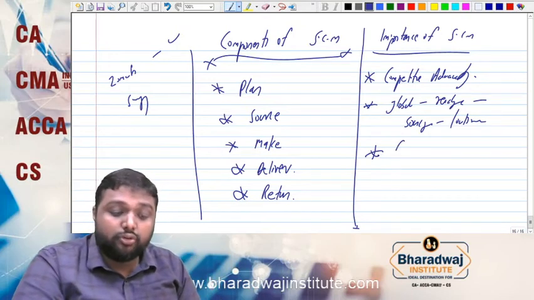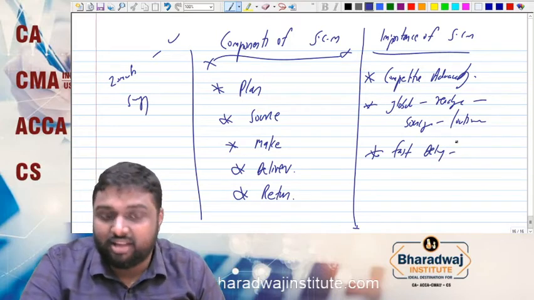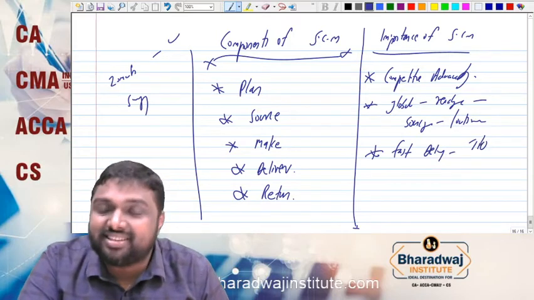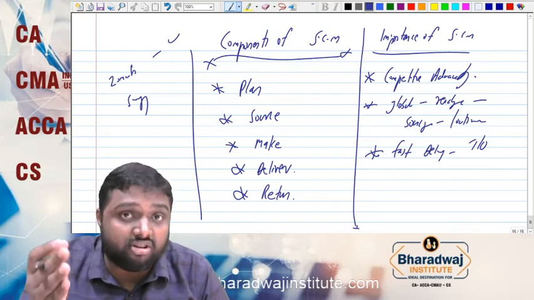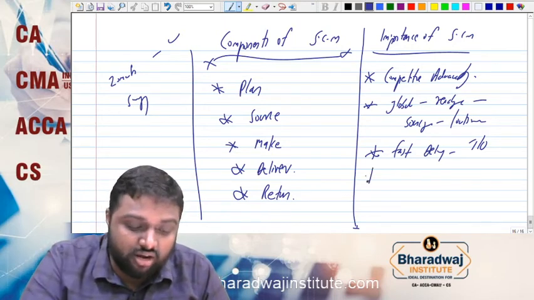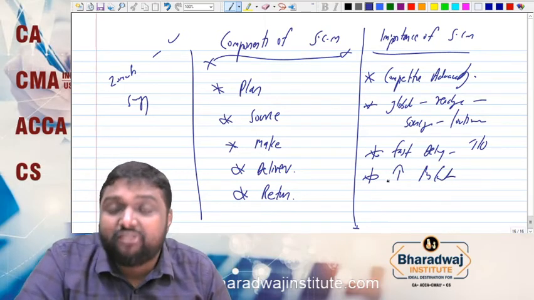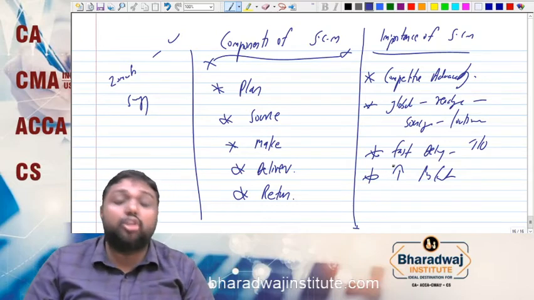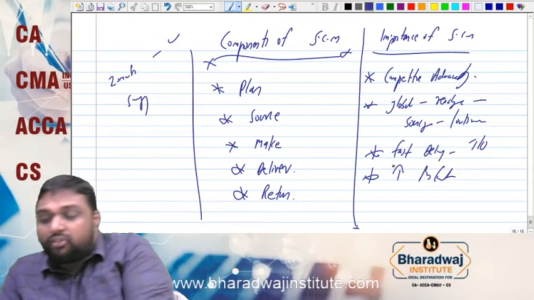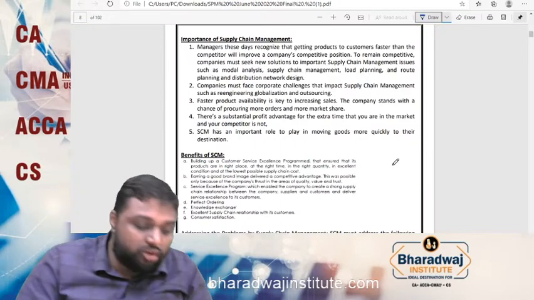Then, if you make a fast delivery, you will get more sales because you are completing orders fast. There is a substantial increase in the turnover, which will also help you to increase your profit. So these are all the main importance of supply chain management, which is discussed in detail in your material.